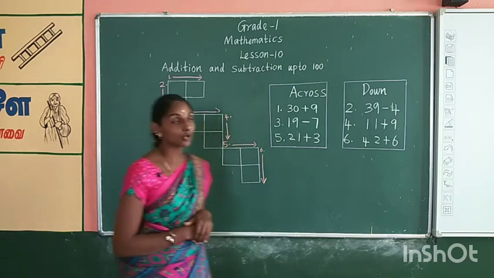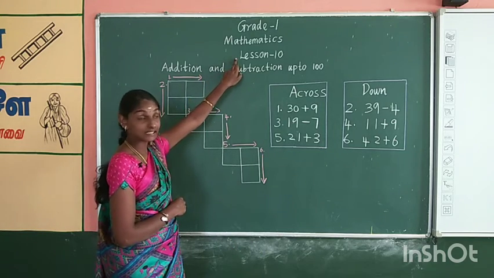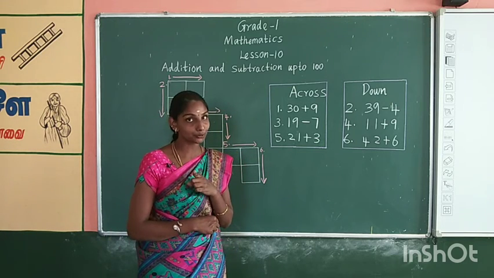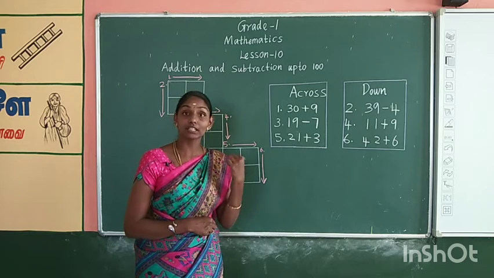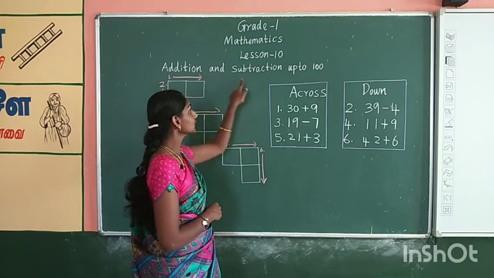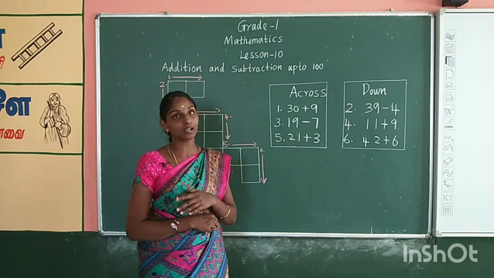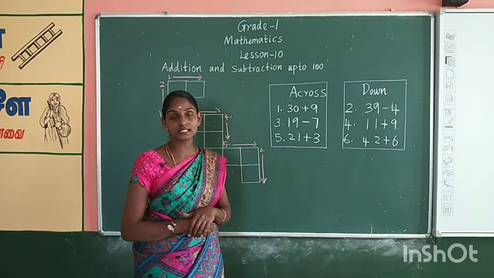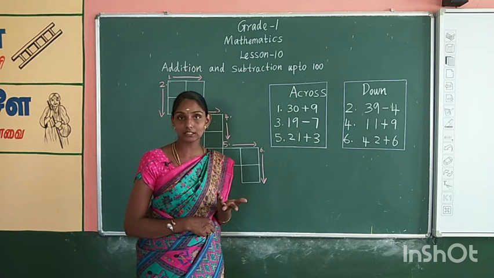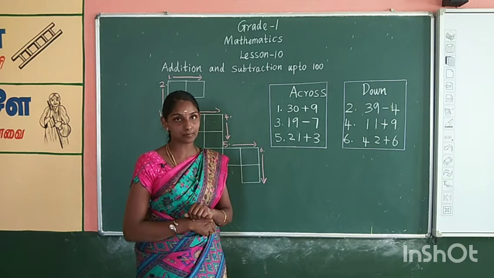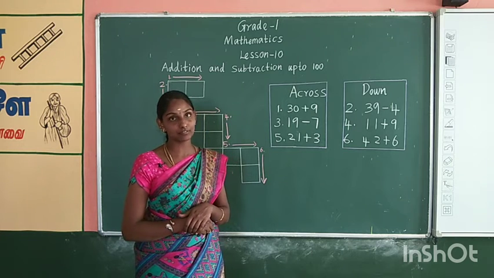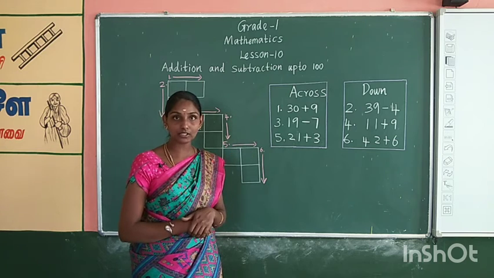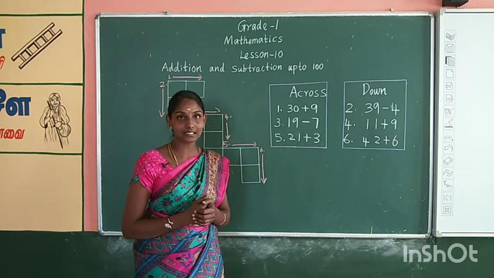Okay, children, now we are going to learn lesson 10, that is addition and subtraction up to 100. I hope that you all remember that we have already learned addition and subtraction up to 20 and up to 50. Tell me, in which lessons we have learnt these things? Super. In lesson 2 we have learnt addition and subtraction up to 20, and in lesson 5 up to 50. Do you all remember the methods for addition and subtraction? Super, children. Let us recall.